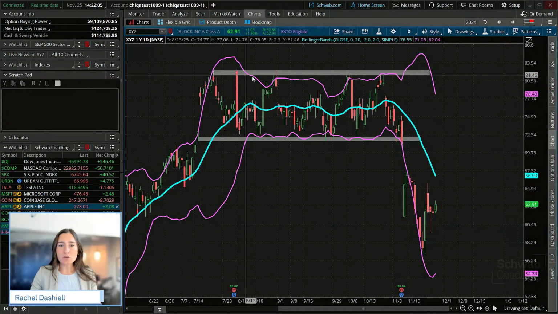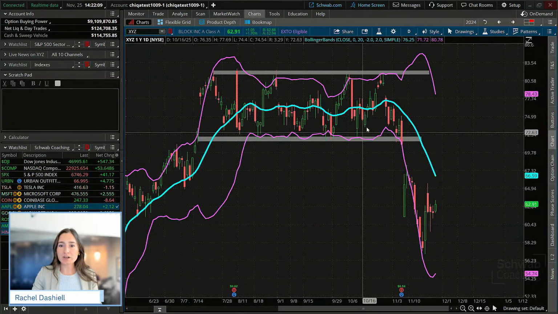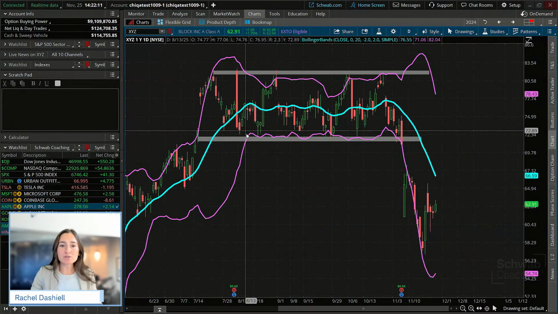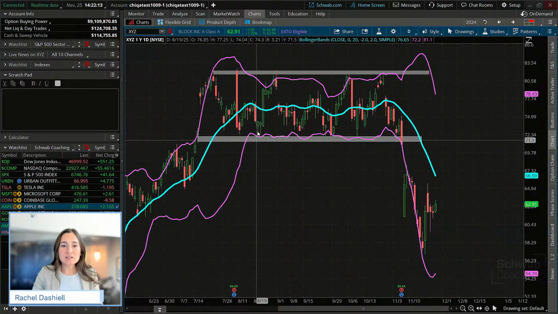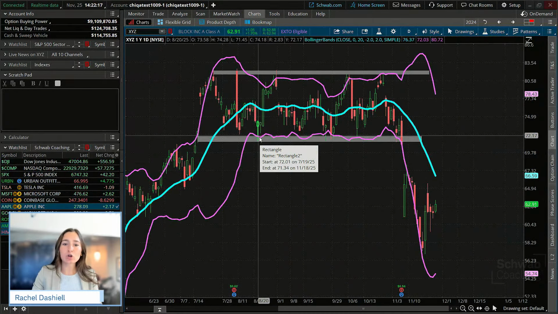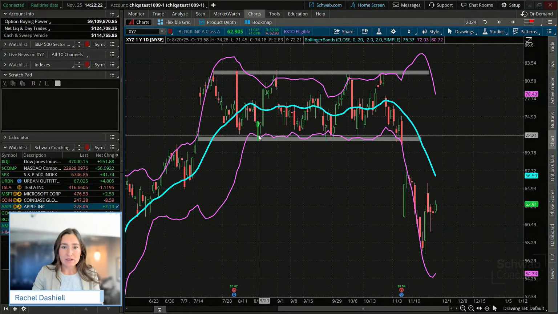We also saw the Bollinger Bands, while price was hitting those lows and highs and trading in that channel, reverting to the mean. So the first thing we saw was a breakdown below. We didn't see a close below it, but we did see a break below the lower band.